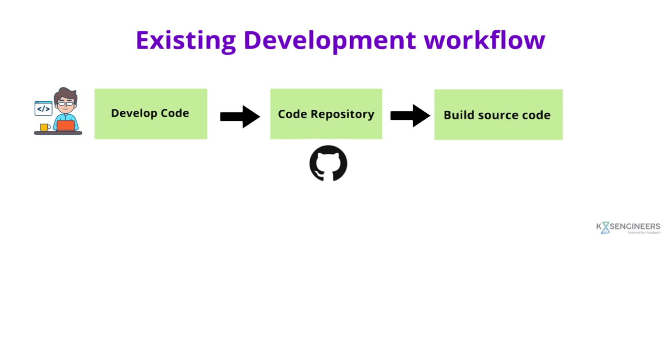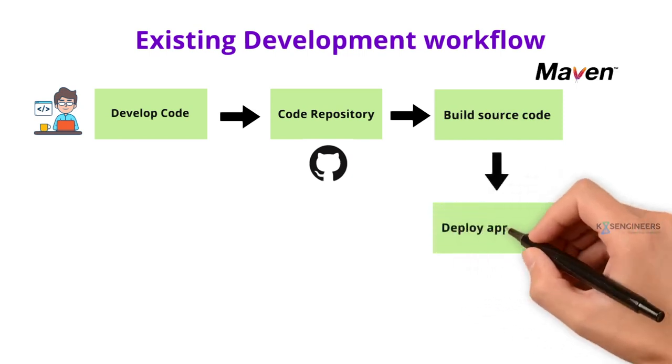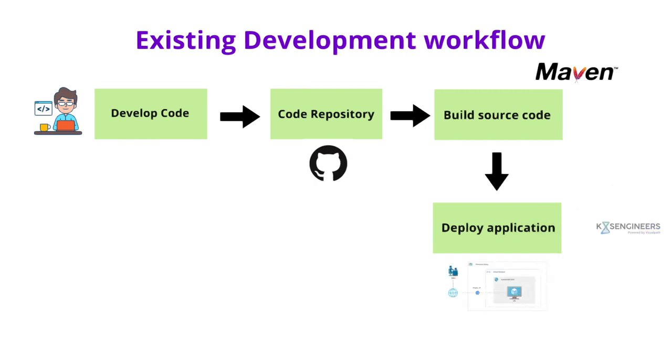Now we have to build the source code with the help of a tool called Maven. This tool will help us convert your Java source code to a WAR file. If you take an example of Java code, and you want to convert your Java source code into a WAR file or a JAR file, then Maven will help you build the source code. After that, we have to deploy the code on Linux platforms, Windows platforms, or any other virtual machine. The code we have built now has to be deployed on the target environment.